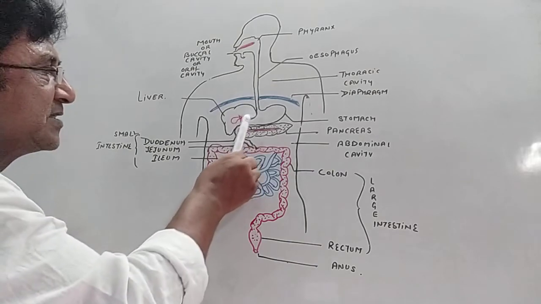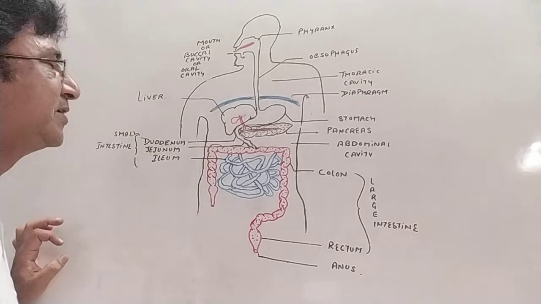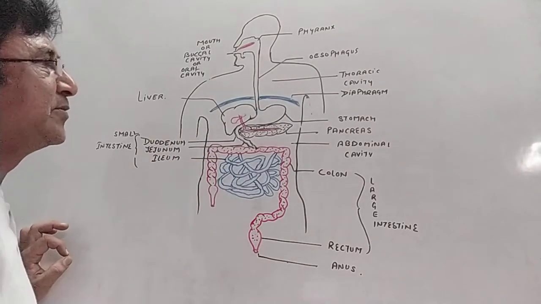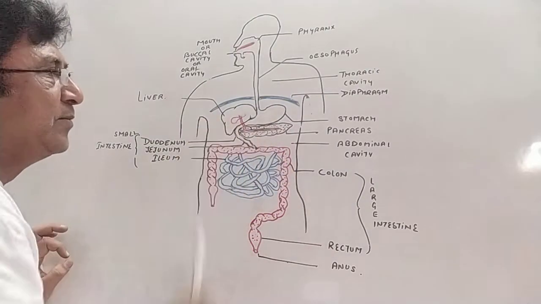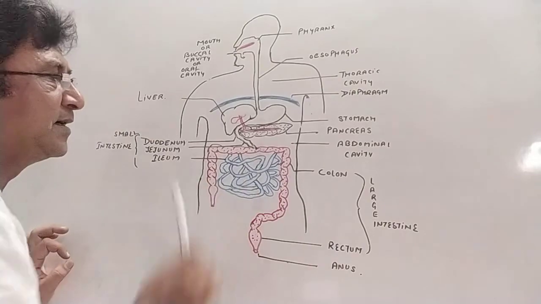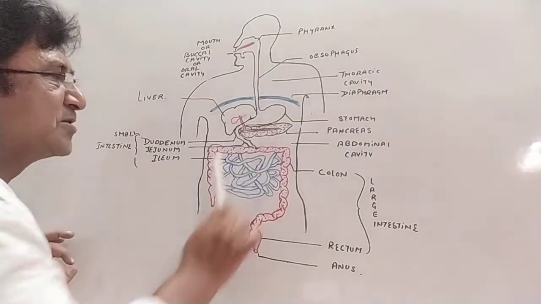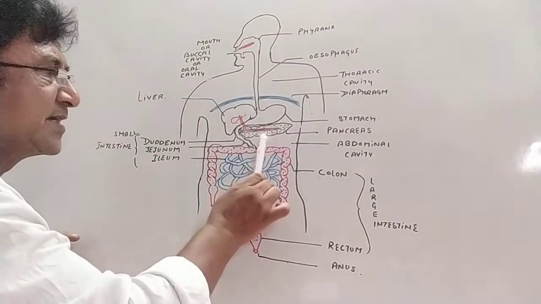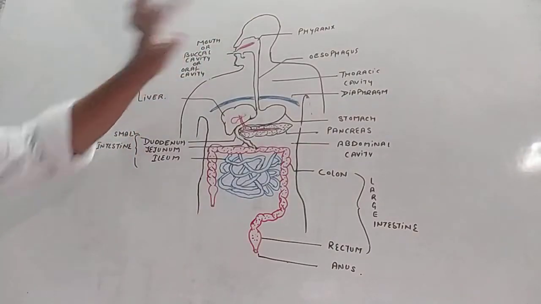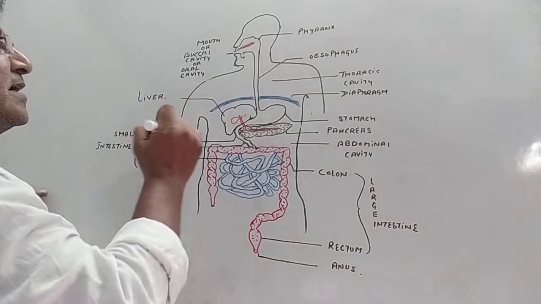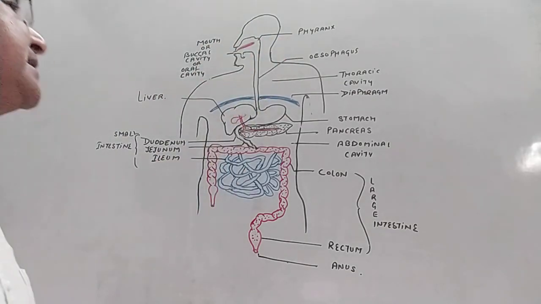Then associated glands. The first gland is the largest gland of the body, that is called as the liver. It does near about 500 functions, and the liver is about 1.5 kg in weight. And second largest is the pancreas, just lying below the stomach and the duodenum. There's a C-shaped structure which is empty space. In that space the pancreas is present. It's the second largest gland. That's called pancreas. These are two associated glands. Inside the mouth there are salivary glands also present, which we are not showing in this diagram. There are 3 salivary glands which we will show in the next diagram.